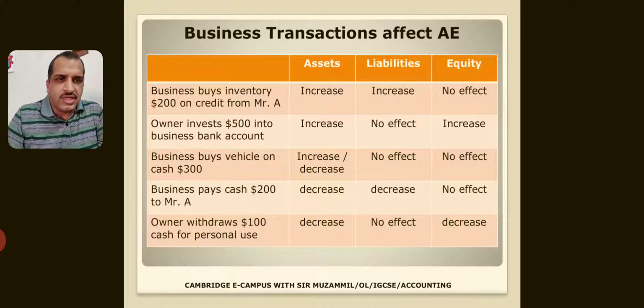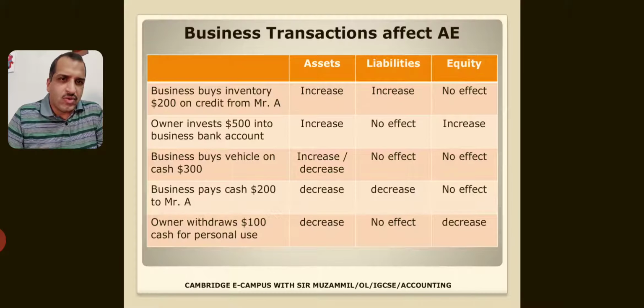How? You can see in this chart. Buys inventory $200 on credit from Mr. A. In this case, assets are increasing, liabilities are also increasing, and equity has no effect. If the owner invests 500 into the business bank account, in this case, assets increase, equity increases, but liability has no effect. Third case, business buys vehicles on cash. So one asset, vehicle, is increasing and cash is decreasing. Liability and capital, no effect. Business pays cash $200 to Mr. A that was payable in the first transaction. In this case, assets are decreasing, liabilities are also decreasing.